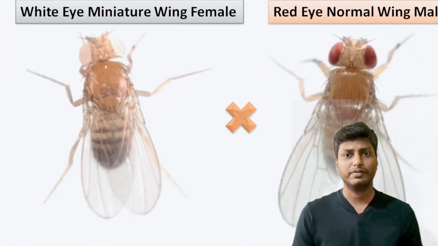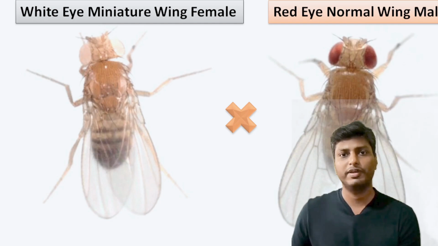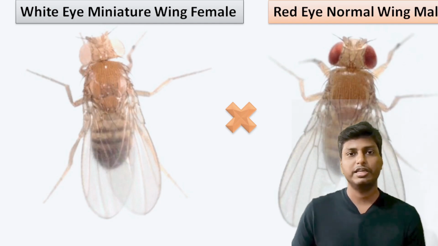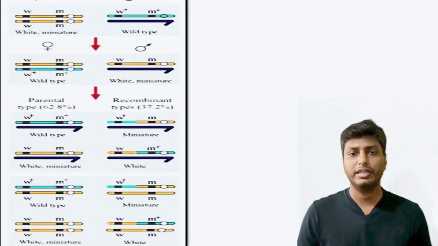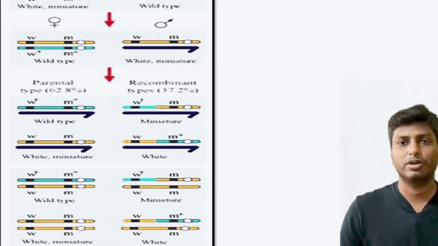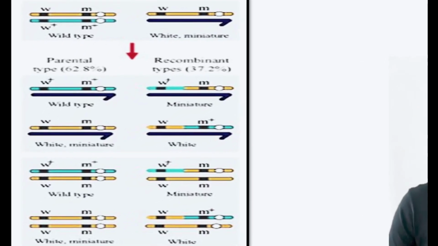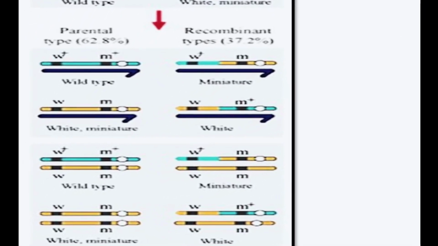In the second part of the experiment, he considered the second set of characters. In this experiment, he used a red-eyed normal wing male and a white-eyed miniature wing female. Dear students, here the word miniature means small. Again, he observed that all the F1 generation Drosophilas were the same as the parents. As far as the F2 observations were concerned, 62.8% of the Drosophilas were exactly the same as the parents. That means they were parental types.